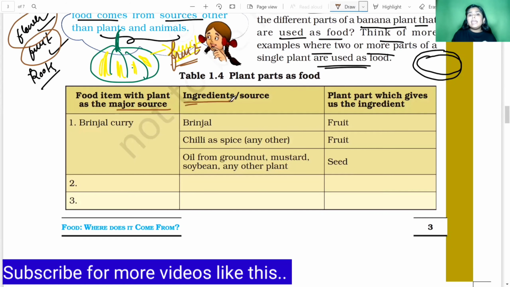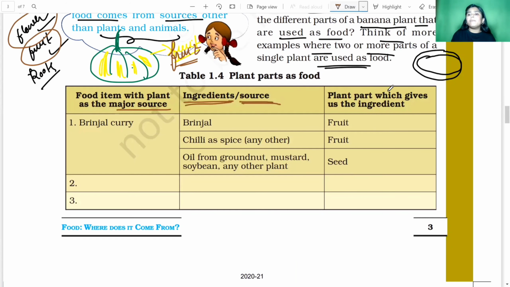Now in table 1.4, we have to write the food item with the plant as the major source, then the ingredients and their source, and the plant part which gives us those ingredients. Take brinjal curry. When we make brinjal curry, what do we need at first? The first thing we need is brinjal, and brinjal is the fruit of the plant. Next we need chilies, because we add chilies to make it spicy and tasty. Chili is obtained from the spice plant, and chilies are the fruit of the spice plant.